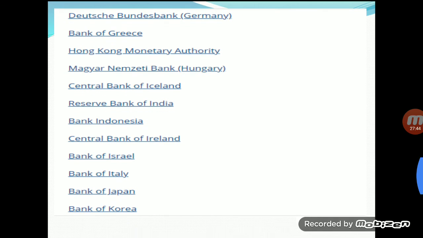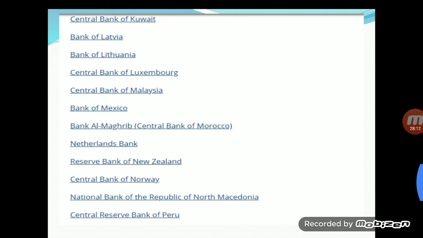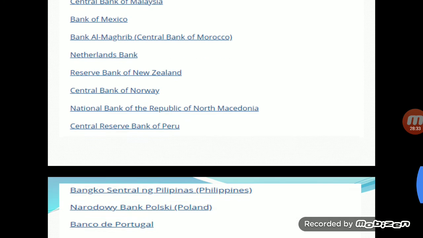Bank of France, Dutch Bank, Bundesbank Germany, Bank of Greece, Hong Kong Monetary Authority, Magyar Nemzeti Bank, it is in Hungary, Central Bank of Iceland, then Reserve Bank of India is there, Bank of Indonesia, Central Bank of Ireland, Bank of Israel, Bank of Italy, Bank of Japan, Bank of Korea, then Central Bank of Kuwait, Bank of Latvia, Bank of Lithuania, Central Bank of Luxembourg, Central Bank of Malaysia, Bank of Mexico, Netherlands Bank, Reserve Bank of New Zealand, Central Bank of Norway, National Bank of the Republic of North Macedonia, Central Reserve Bank of Peru.